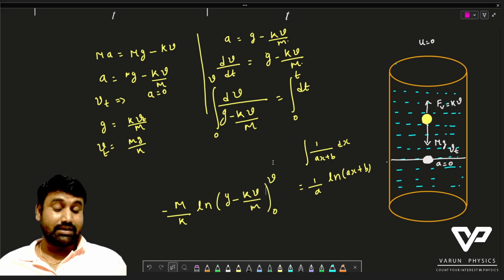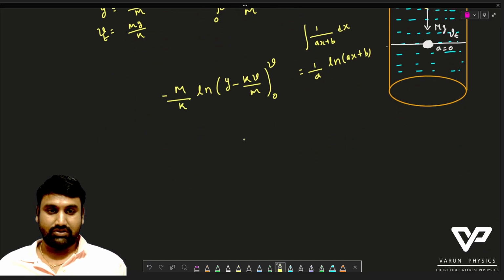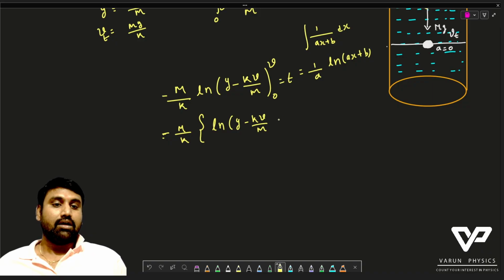If anyone requires how to do this integration, you can just send me a comment so that I can send you the solution for this also. Therefore this is equal to minus m divided by k, applying ln of g minus kv divided by m minus ln g is equal to t.